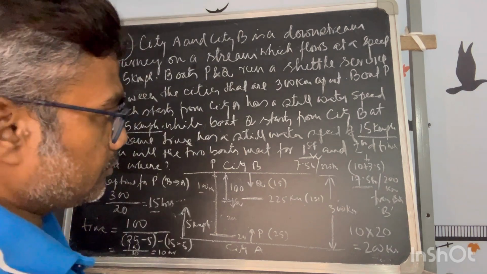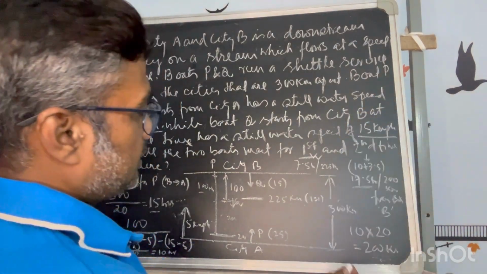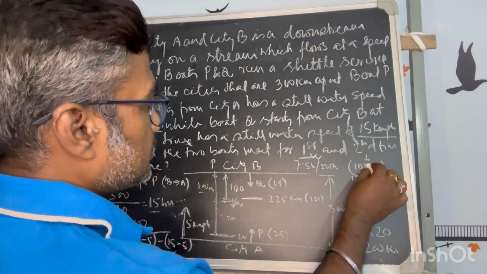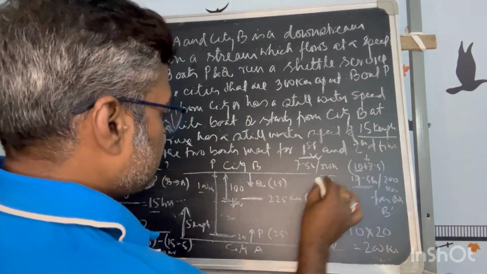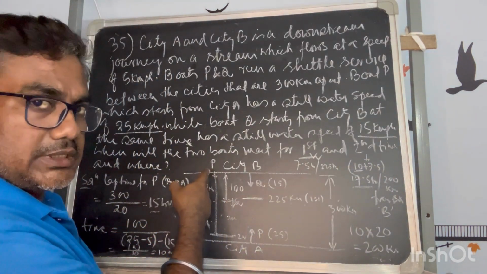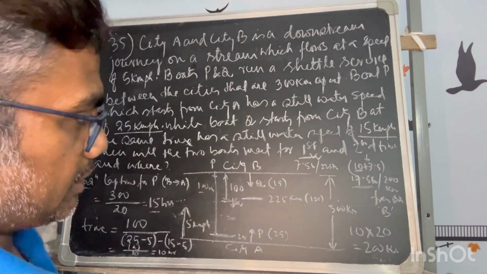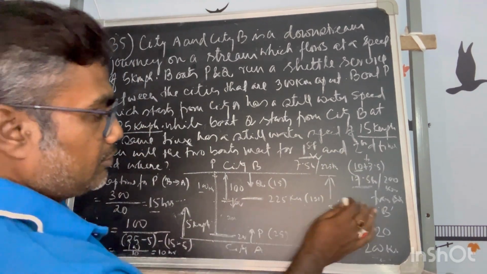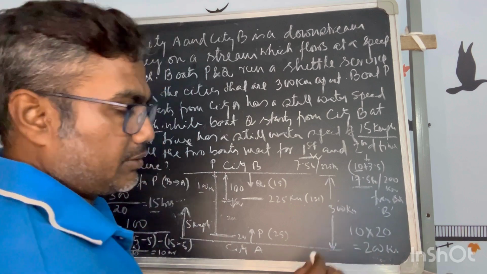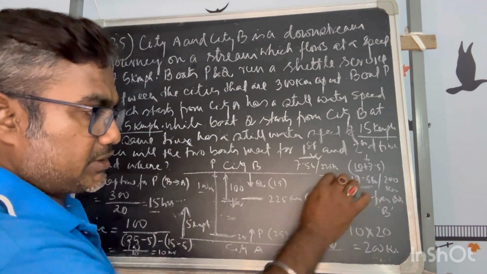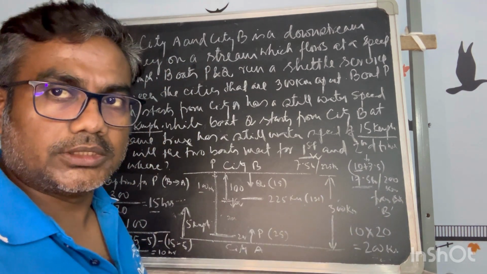Okay, understood? Because I can refer to the total journey hours, or else 10 hours from when P started from B. That way also you can represent the answer. But ultimately, this is up to you how you represent. Both representations are correct. There is no harm in it.